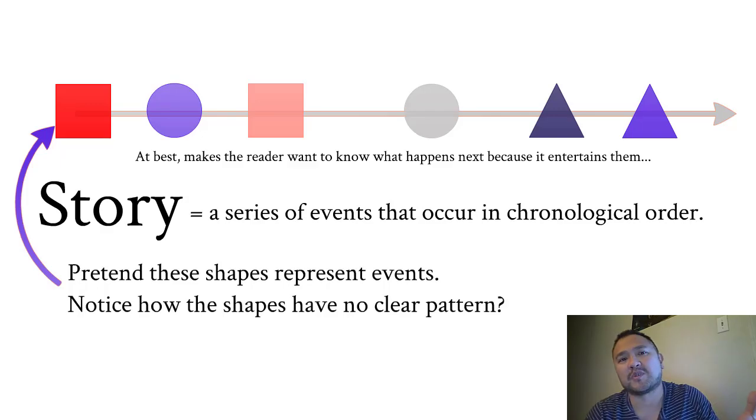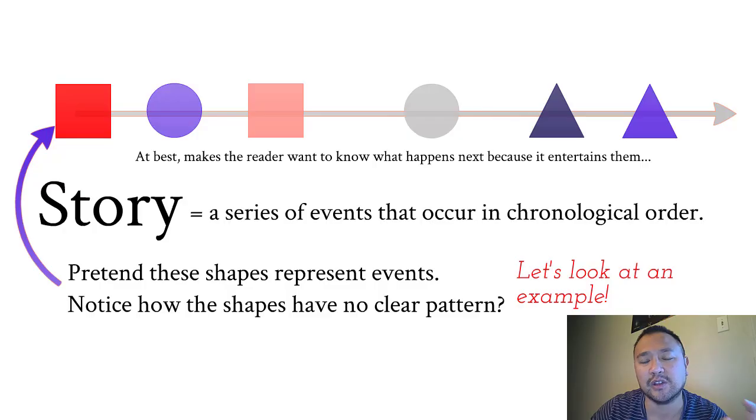Now, pretend these shapes that I'm showing you on this timeline are events, right? There's not a real pattern to it, right? Like you couldn't necessarily infer what the next shape is going to be. So that is essentially a symbolic representation of what a story is, right? There's no clear pattern. Okay, so let's take a look at how this looks in text form.